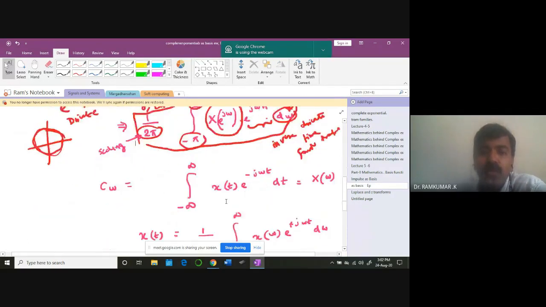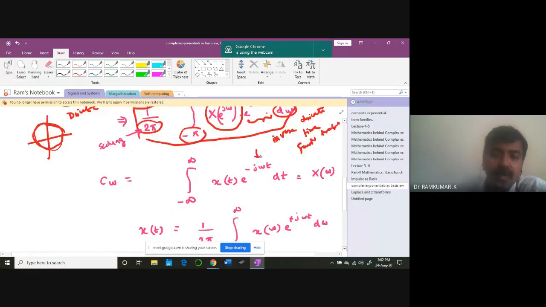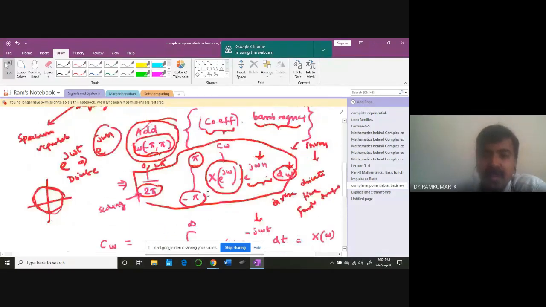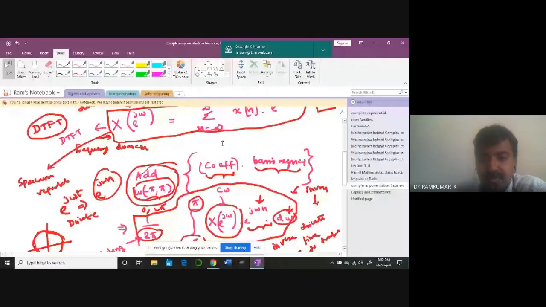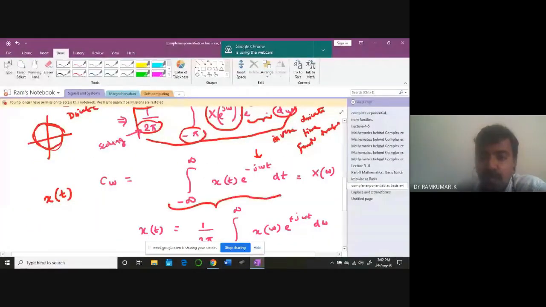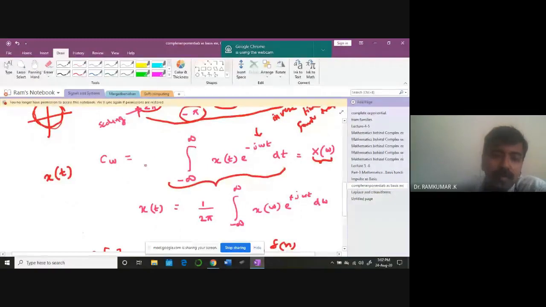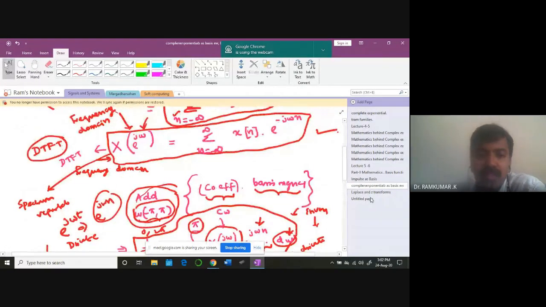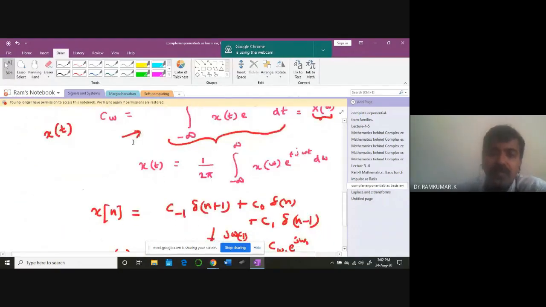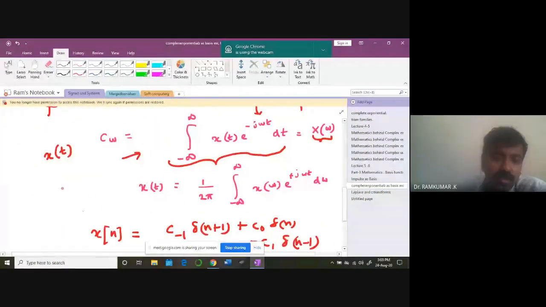In the same manner, if I do it in the corresponding continuous domain, x of t signal, instead of summation here, the dot product is going to be an integration like this. Okay, this is X of omega I call it. What is this representation? Can somebody help me out? If this is discrete time Fourier transformation, what is this then? Continuous time Fourier transformation.